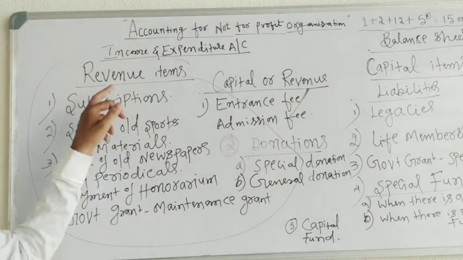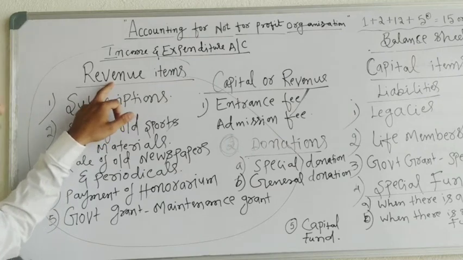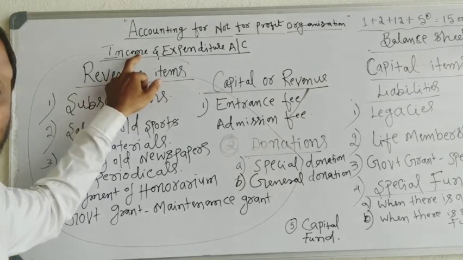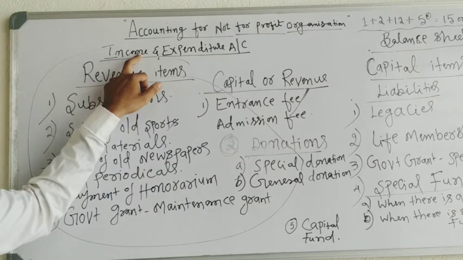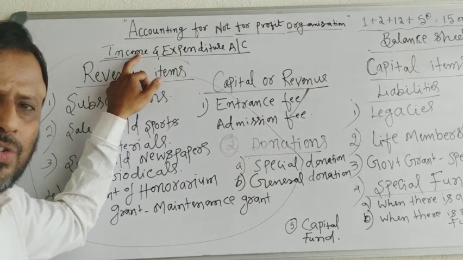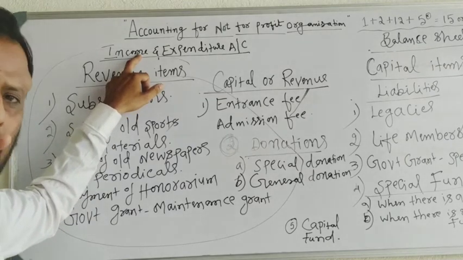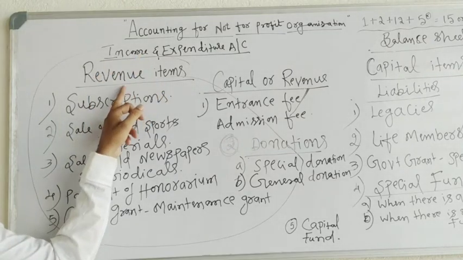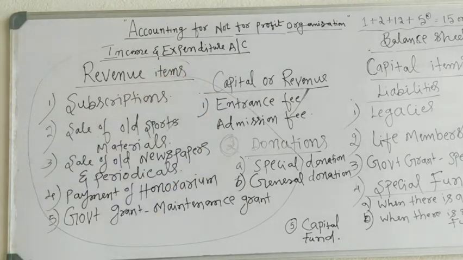That is why it is a revenue receipt, and it is shown on the income side of the income and expenditure account. That is the first one, subscription. It is received annually, so it is a revenue receipt shown in income and expenditure account, income side.